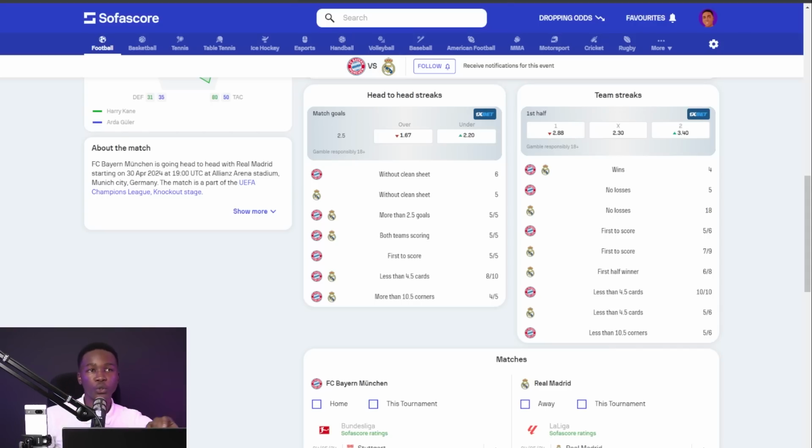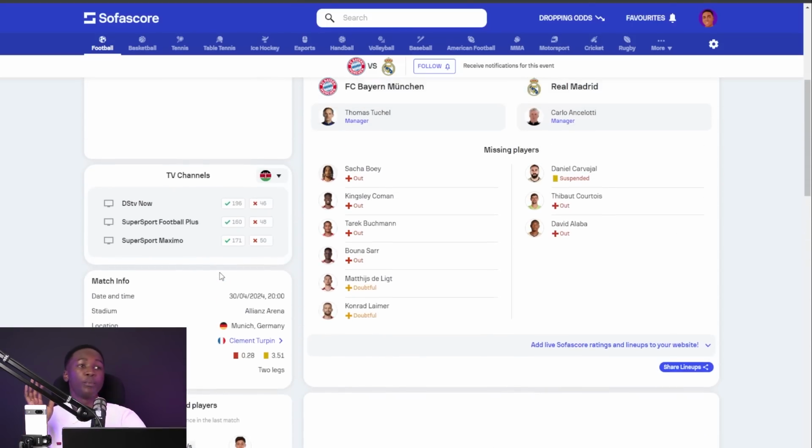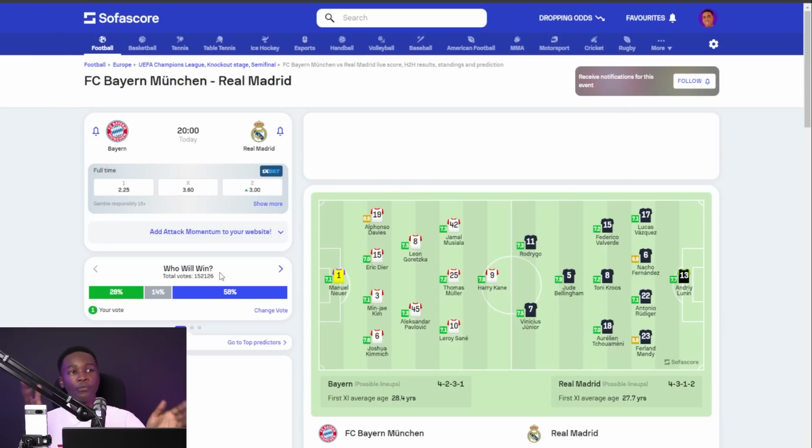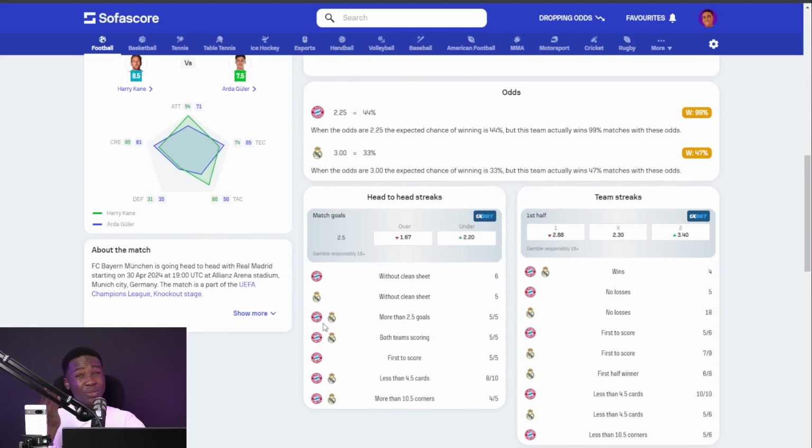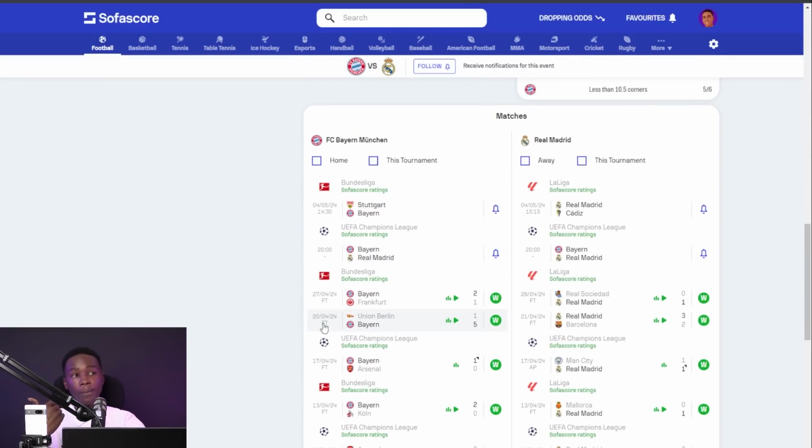So at this point, we need to determine how these two teams take this game seriously, okay? That is what is going to be affecting our final outcome. So far, we know that Bayern Munich are playing at home, and it's a game that they take seriously, and their recent results have been encouraging, giving us the ability to say that they might be in a position of actually looking forward to win this game.